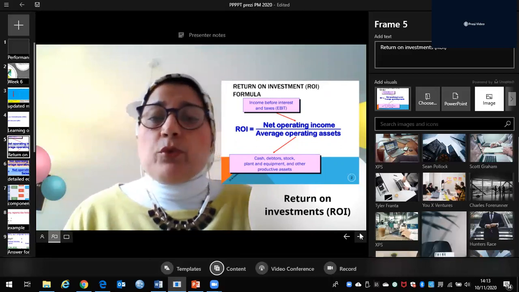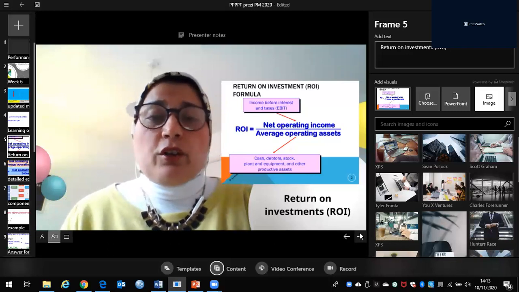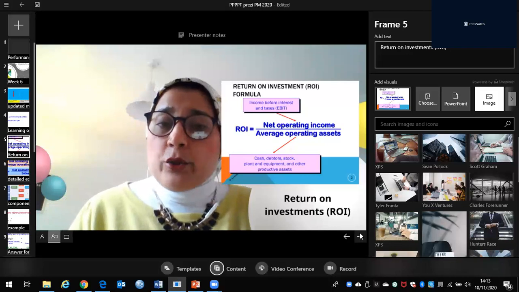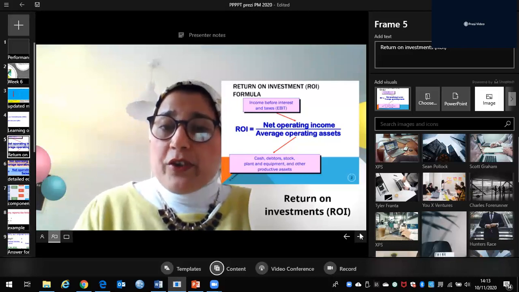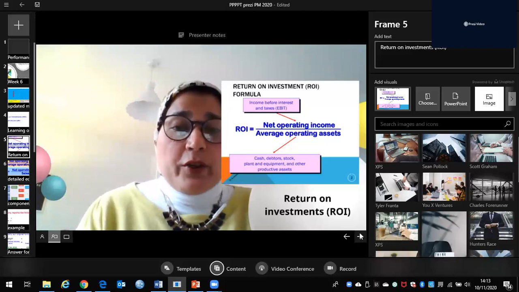Even people working in marketing, human resources or information technology always include return on investment as one of their variables. So you have to know the equation.